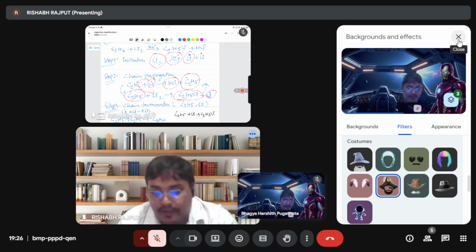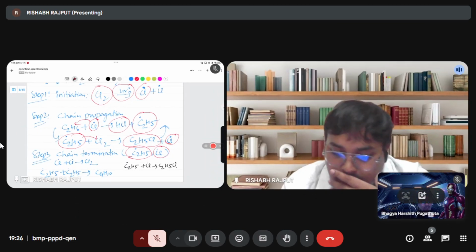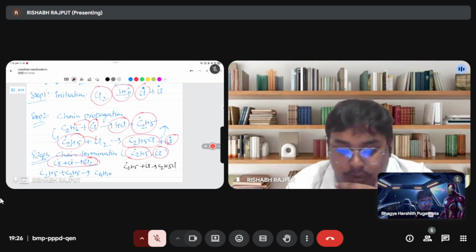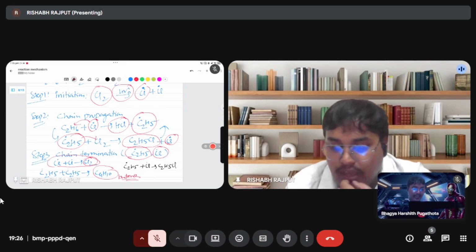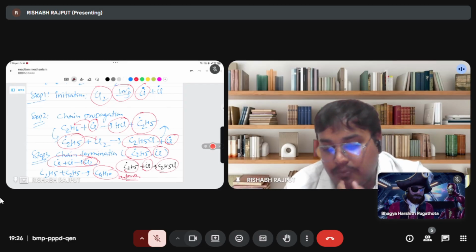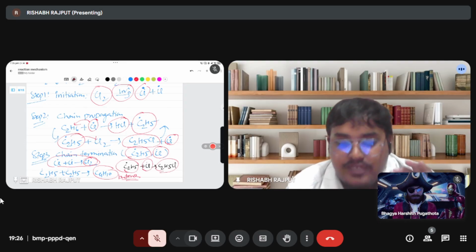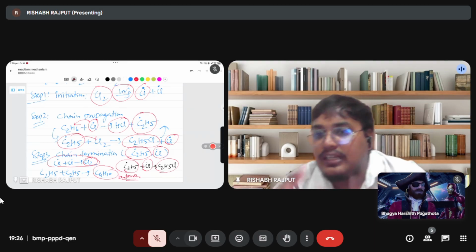And what happens in the last, chain termination? We have C2H5 dot and Cl dot. These two Cl dots will make Cl2, and two C2H5 dots will make C4H10. You can say, sir, here we are making butane. Yes, here butane will form. And also C2H5 dot will combine with Cl to make C2H5Cl. But guys, remember one thing, I will tell you now also, this C4H10 is very less. So don't worry about that. It's very less, so that is why it is not our concern.